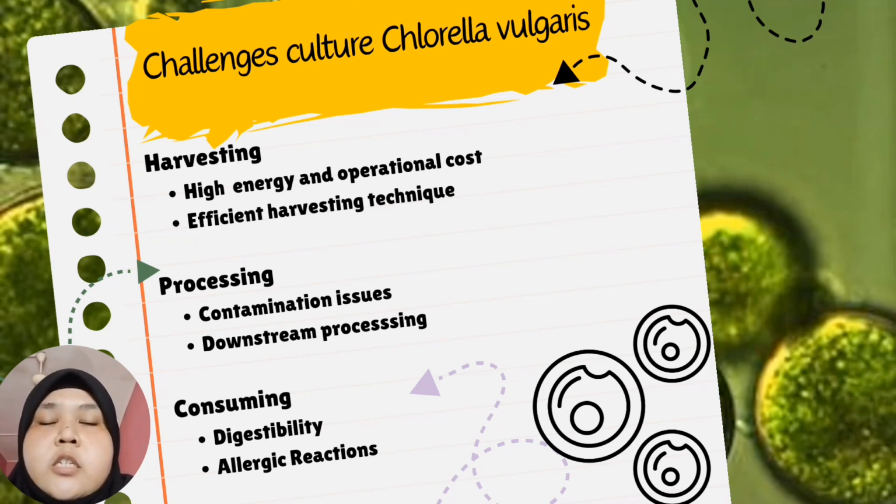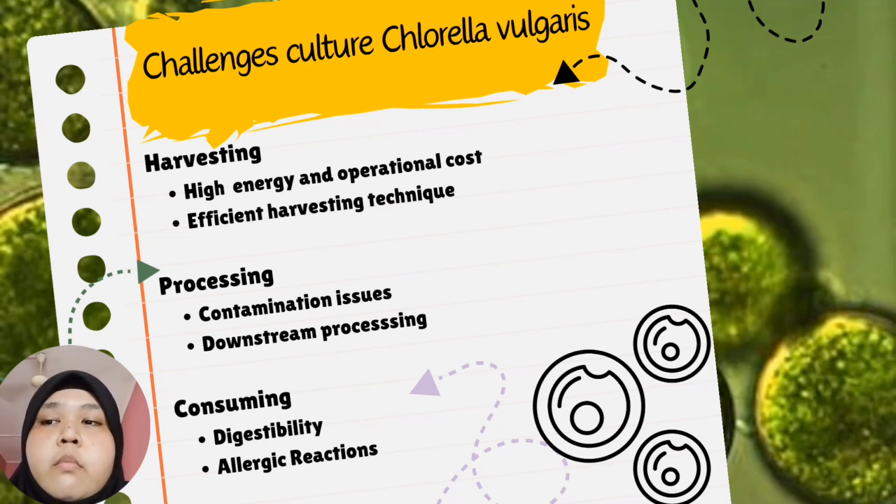Next, efficient harvesting technique. Developing an efficient method for harvesting Chlorella vulgaris is crucial. Various techniques such as centrifugation, sedimentation, flocculation, filtration, flotation, and their combinations have been employed, but they have limitations and optimum conditions.